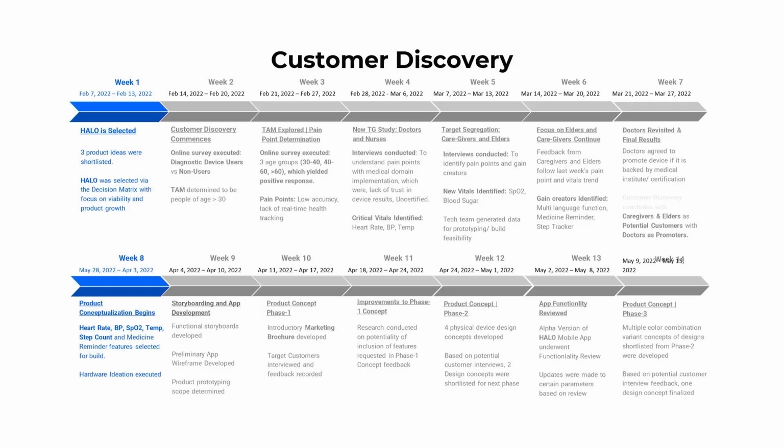So after the online survey execution, they looked at three age groups: 30 to 40, 40 to 60, and 60 plus, right? Which yielded very positive responses from certain age groups. The pain points which they focused on, and I'm looking at week 3 here, are low accuracy and lack of real-time health tracking with the existing devices.